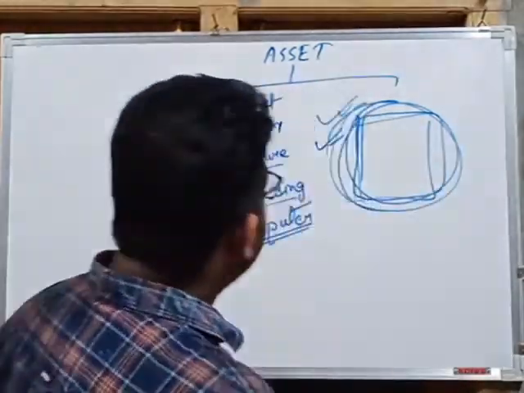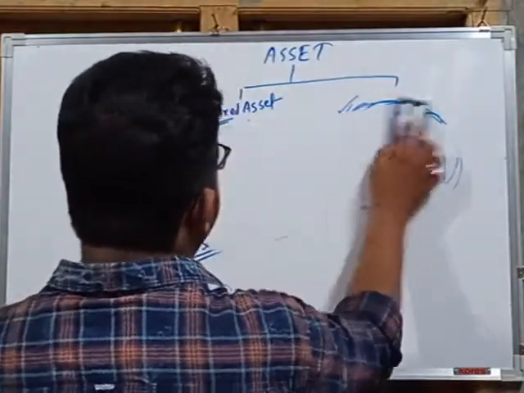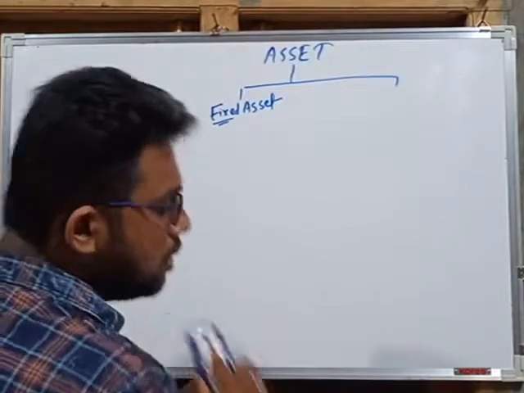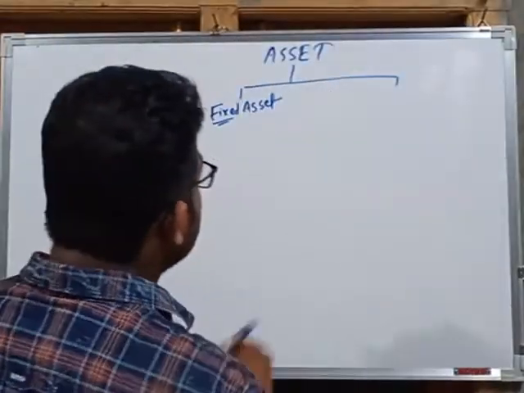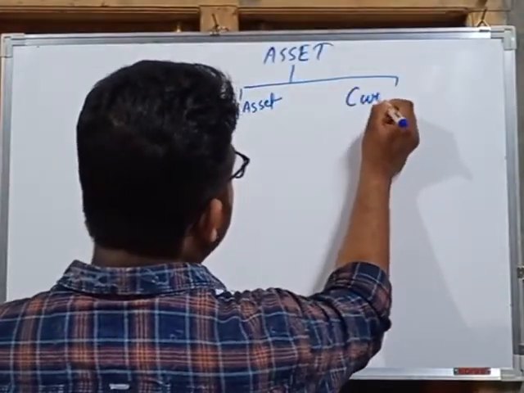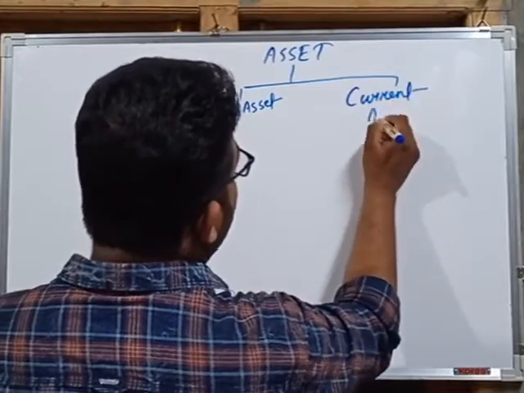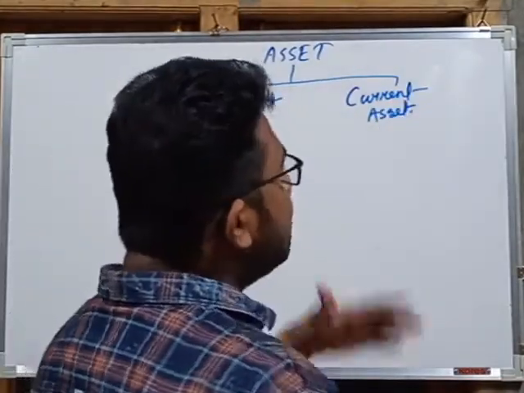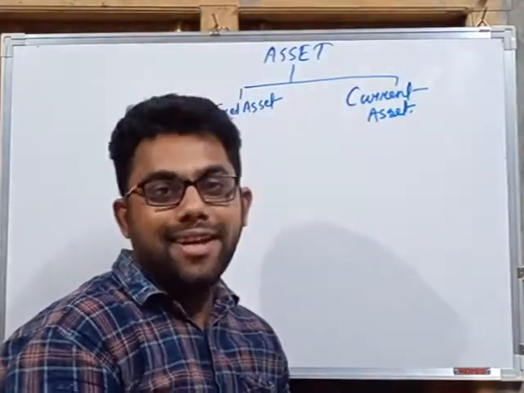Okay, next classification is current asset. Here the term current does not mean electricity.